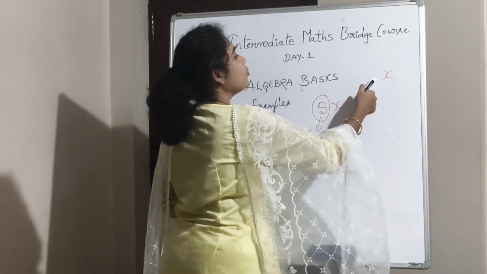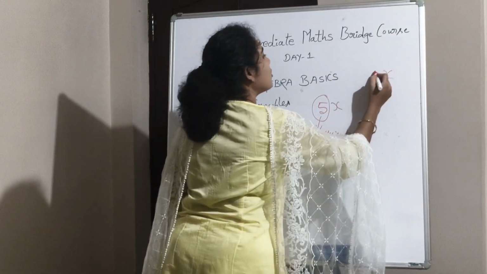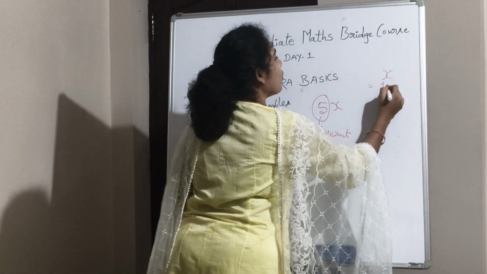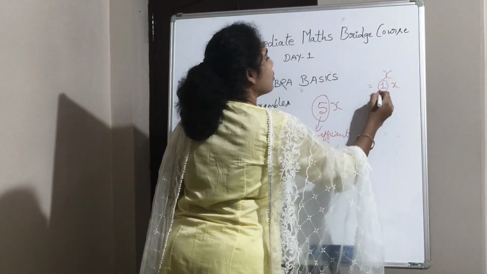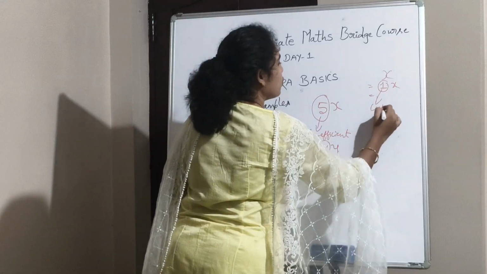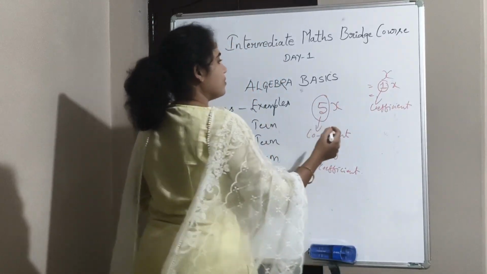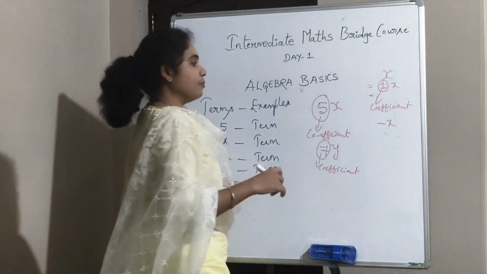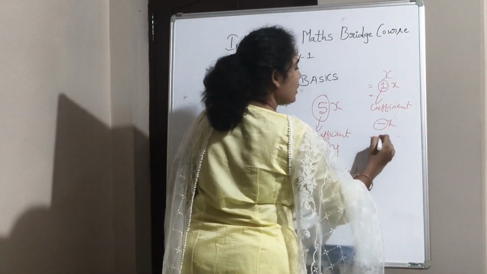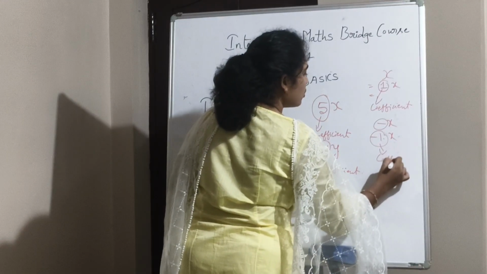You don't have any number, but that means it is single x, that is 1 into x. 1x we are writing as x. This 1 is the coefficient here. Okay. Next, minus x. So what is the coefficient here? Minus 1 into x. So minus 1 is the coefficient.